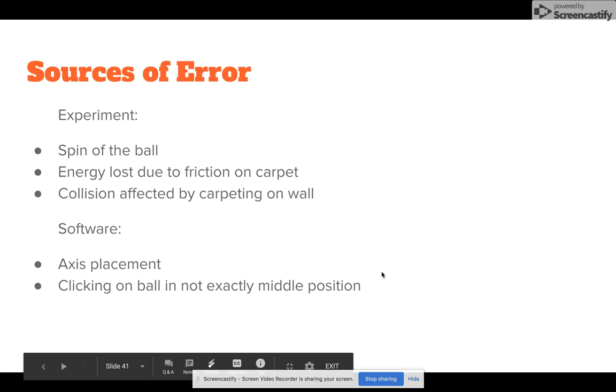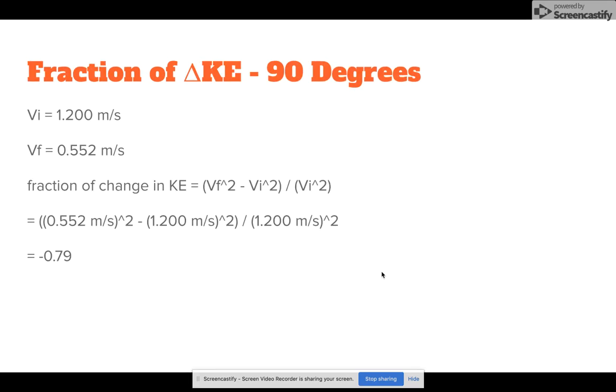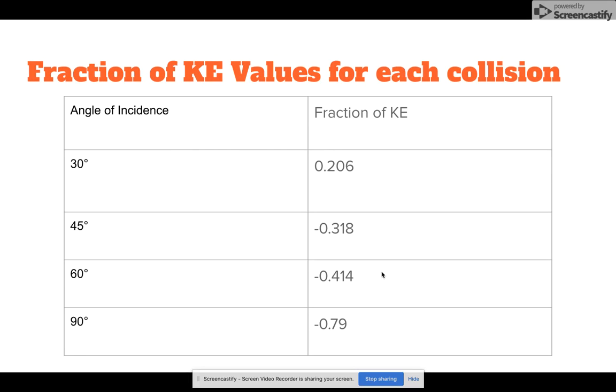Some sources of error that we discovered with our experiment were that the spin of the ball wasn't the exact same every single time we did the experiment, so that could have caused some error. And energy lost due to the friction of the carpet, and the collision with the wall having a carpet, could be affecting it rather than it just being a regular wall. And with the software, the axis placement, instead of having it at the collision point, we had it at where we dropped the ball from. That could change something. And not clicking on the ball at the exact middle position could cause VF to be greater than VI. One case in which this happened was at 30 degrees. That fraction of KE is positive because the final velocity was higher than the initial velocity.